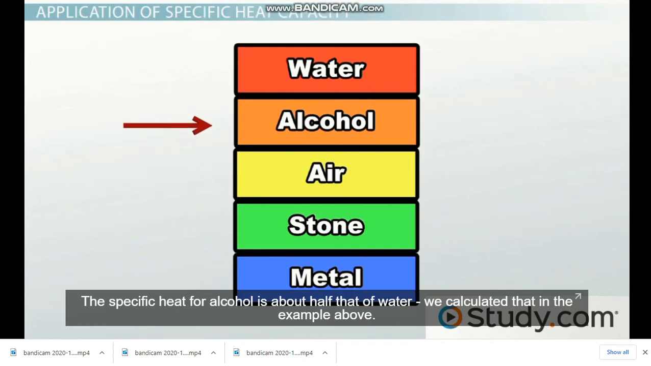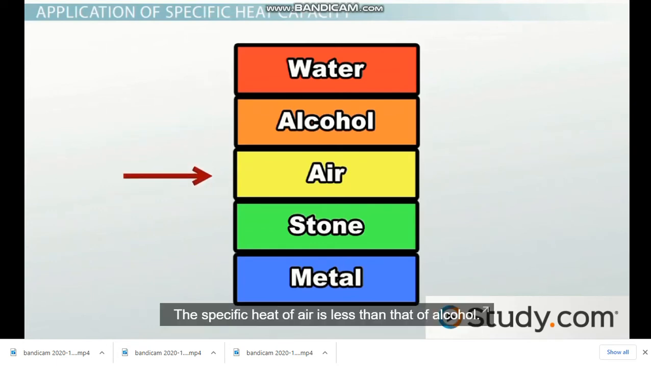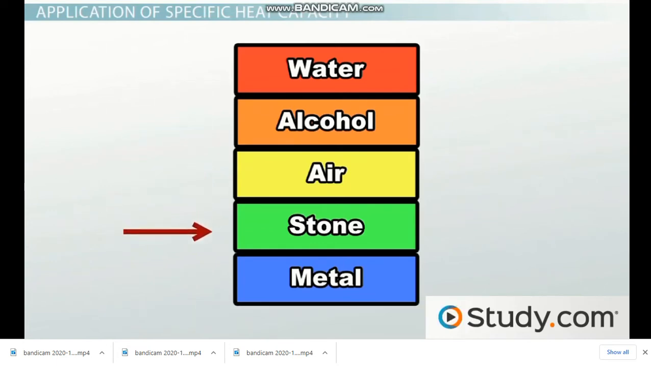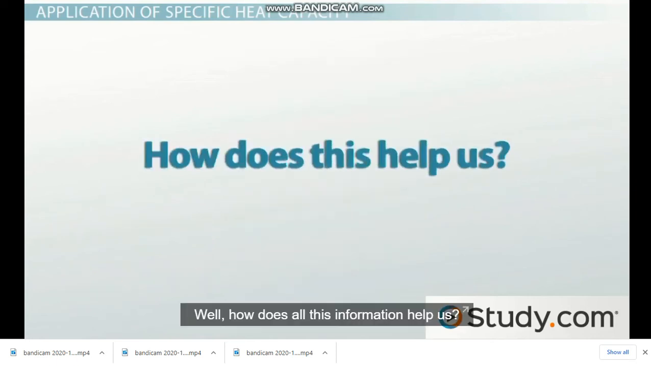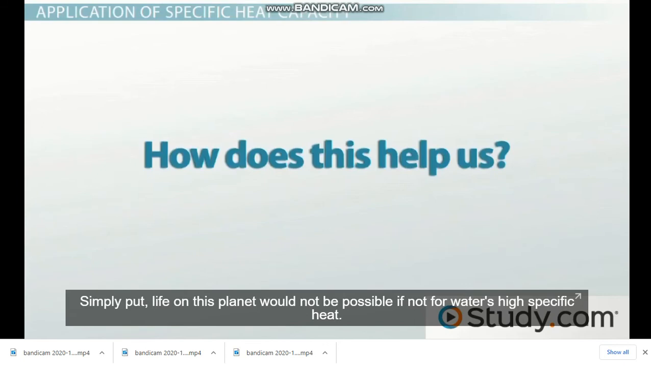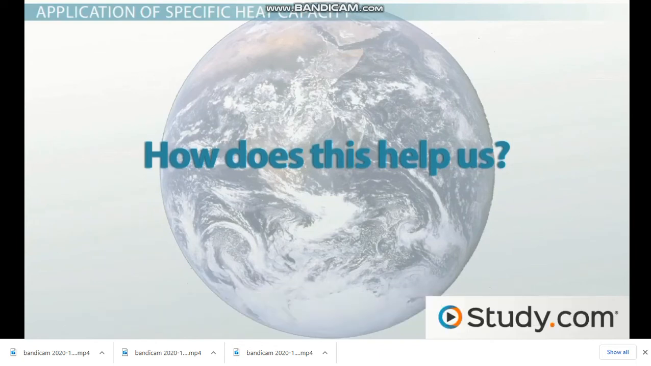Now, we calculated that in the example above. The specific heat of air is less than that of alcohol. Rocks and metals are even lower yet. Well, how does all this information help us? Simply put, life on this planet would not be possible if not for water's high specific heat.